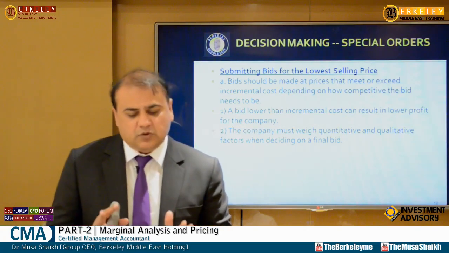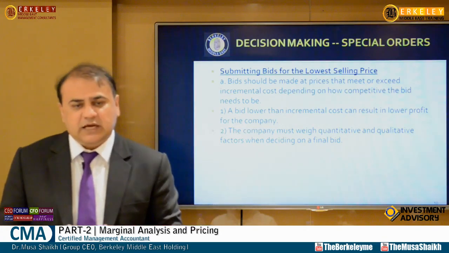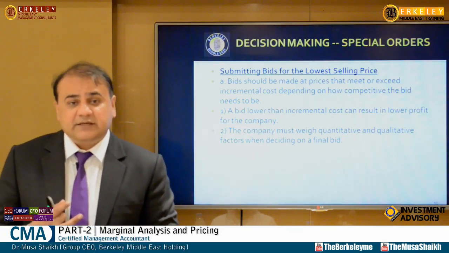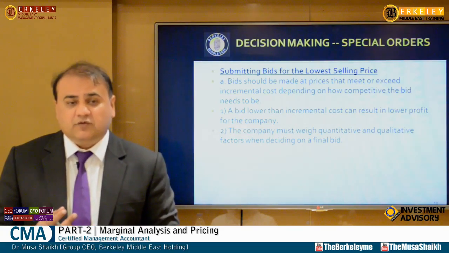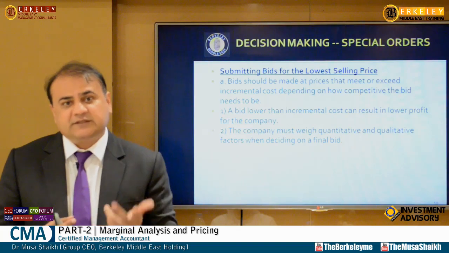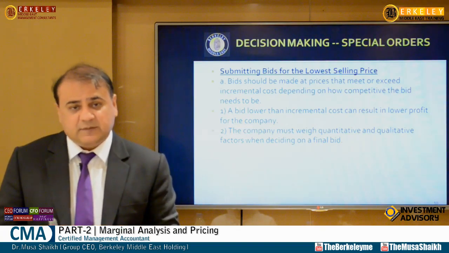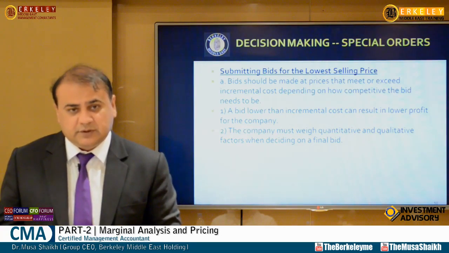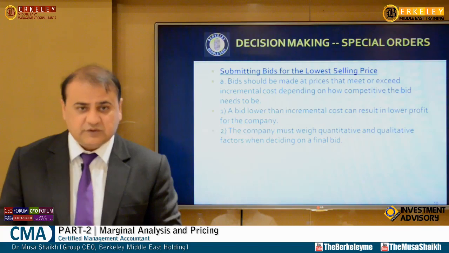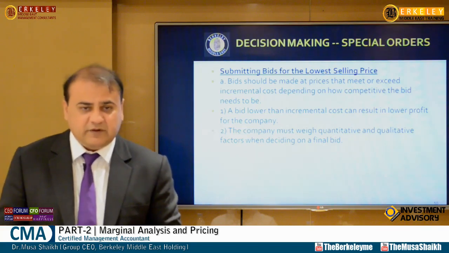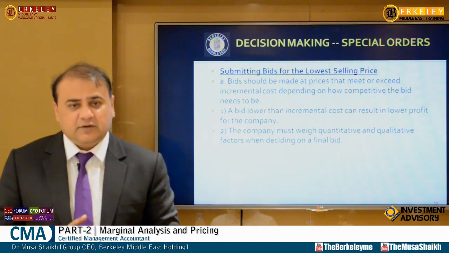What is good to produce? Then we have to decide: do you have extra capacity? Are you full or are you over capacity? Can you produce by yourself? Do you have extra capacity? If no, then of course we will outsource. If yes, then of course we have to make it, because we have to cover our fixed cost and variable cost as well.